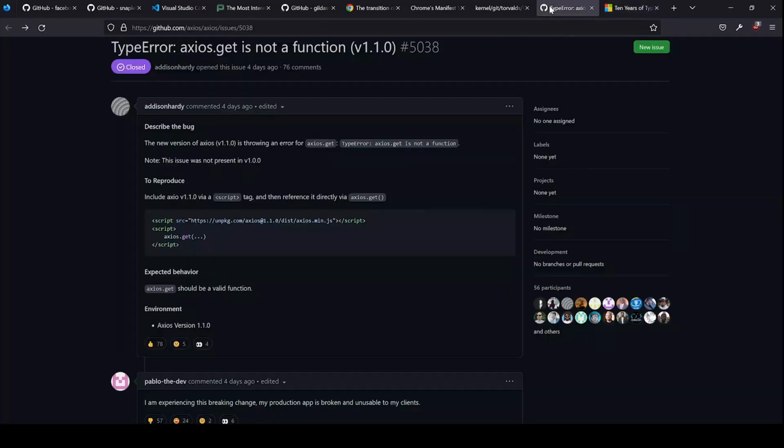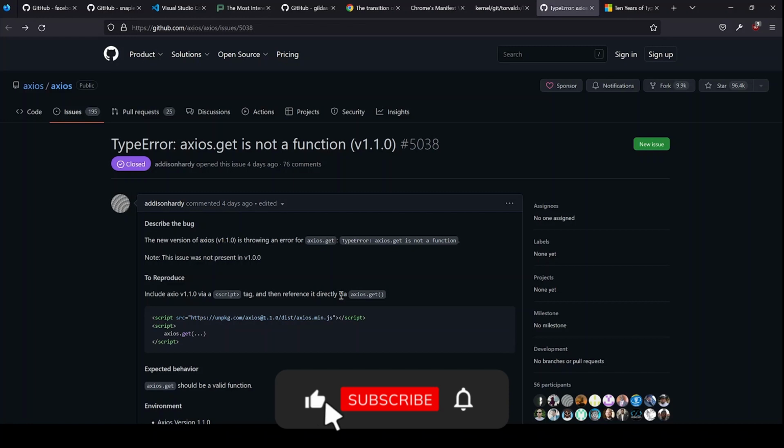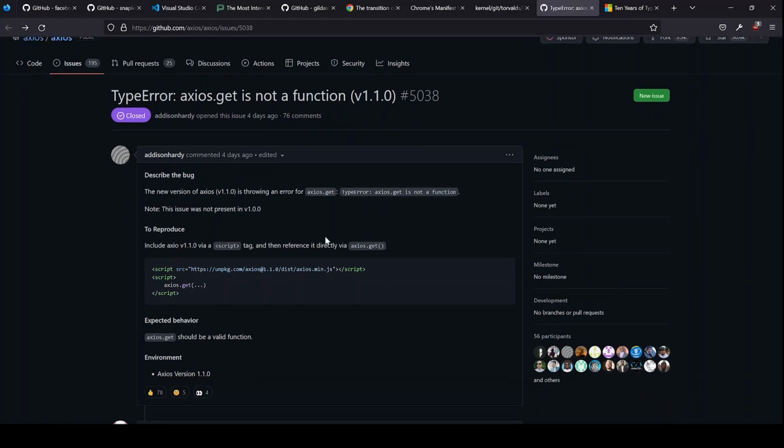Now let's go back to Axios news. So Axios released version 1.1.0 this week, and it has some breaking changes, which is quite sad for you. But don't worry, all these errors are fixed in a patch. This version came up throwing an axios.get is not a function kind of error, but it was resolved in a day. So don't worry, if you are still on version 1.1.0, just update it. Otherwise, if you don't want to face it, just downgrade to the previous version. So you have two options: upgrade or downgrade, but don't be on version 1.1.0.